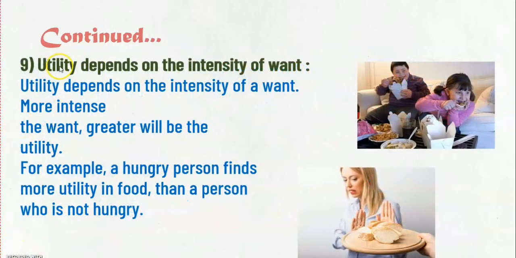Now see the ninth one. Utility depends on the intensity of want. Intensity means urgency of want. More intense the want, it means more urgent the want, greater will be the utility. Here, see in this example, a hungry person finds more utility in food than a person who is not hungry. We can understand this with the help of this picture.